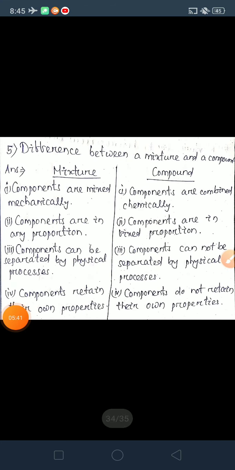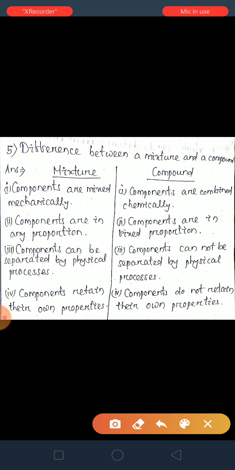Next question, difference between a mixture and a compound. How will we differentiate mixture and compound? On the left hand side you write mixture, and on the right hand side you write compound, and point wise you have to write. Okay. First one, components are mixed mechanically in a mixture, but in a compound, components are combined chemically.